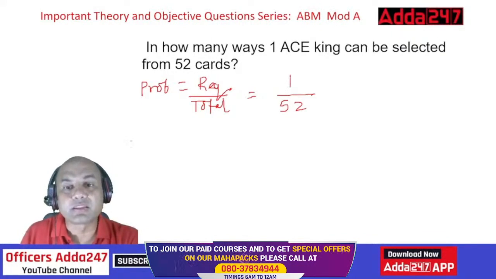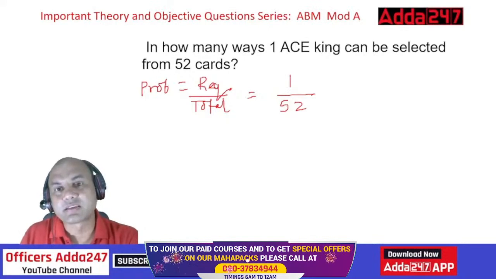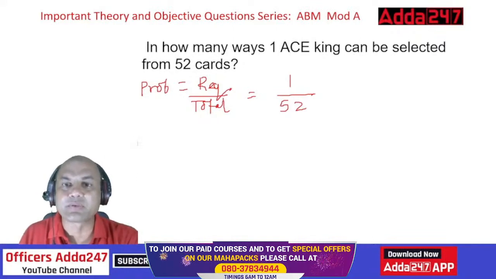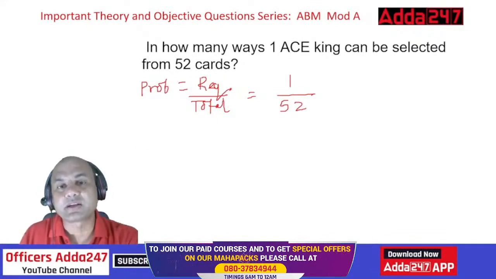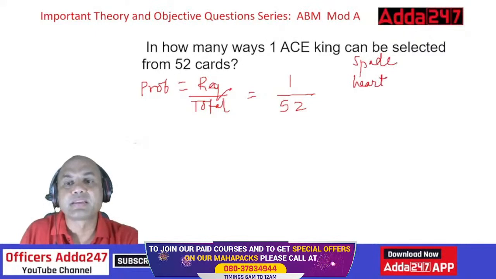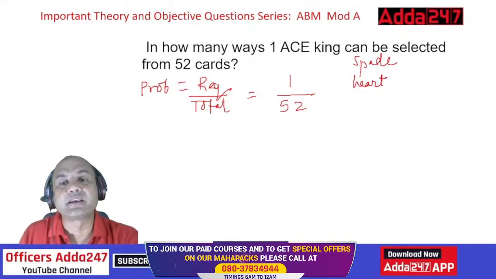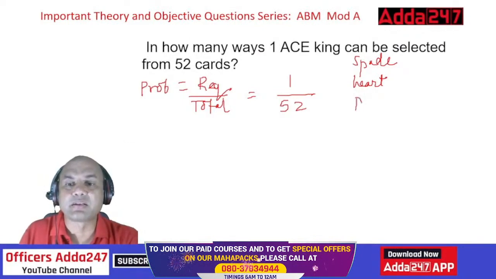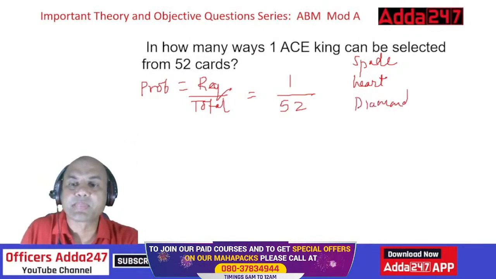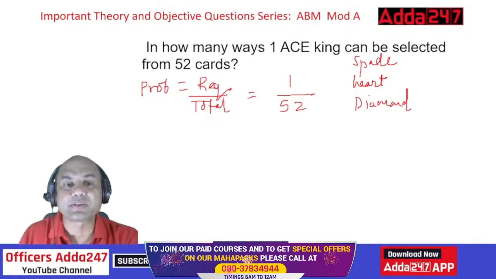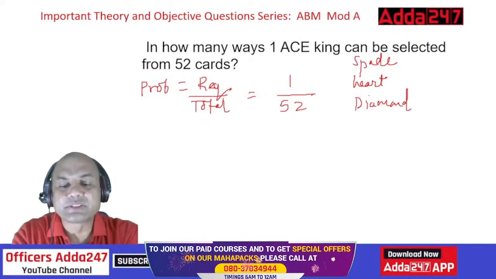It's only one, right? How many types of cards are there? We know all these in our Hindi language or Marathi language or our local language. But in English, how many types of cards are there? Spade. Then what? Heart. Then what? Type fast. Spade, heart, then the other one? Diamond. Correct. Spade, heart, diamond. Next one. Which is the other one? Fast, fast, fast. Which is the other one?